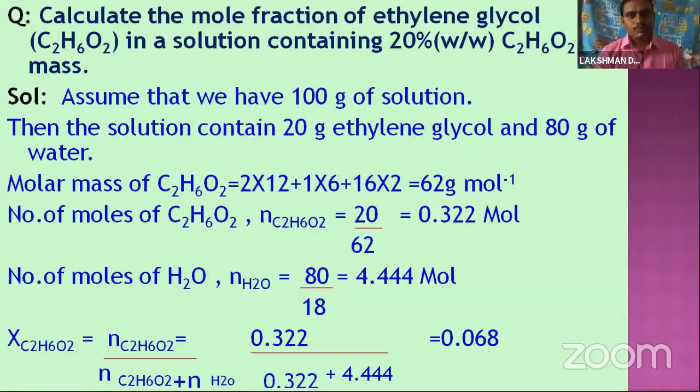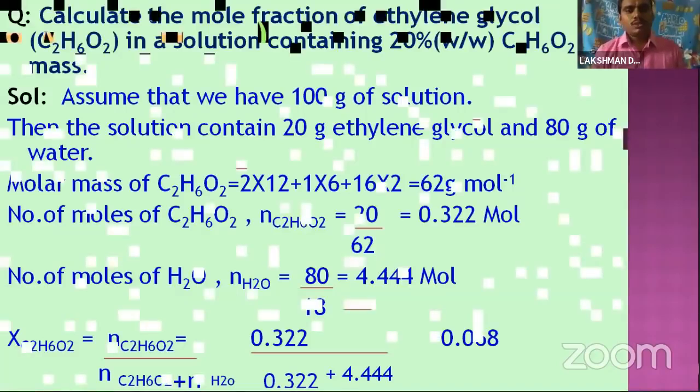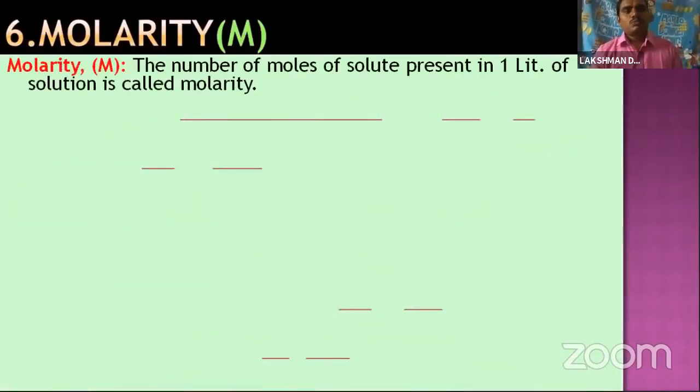Let's come to the sixth one, which is molarity. It is also an important one. Here is the definition of molarity: the number of moles of the solute present in 1 liter of the solution is called molarity. The unit is also given in the definition, so the solution is only 1 liter. In this 1 liter of solution, how many moles of solute are present?